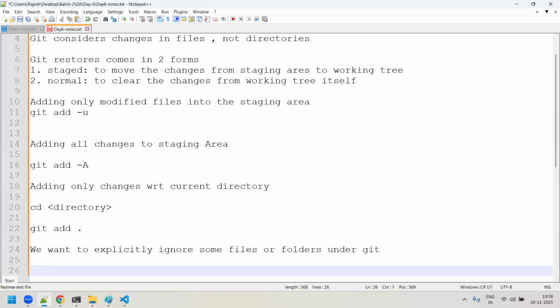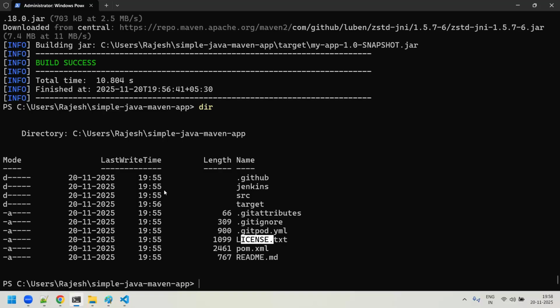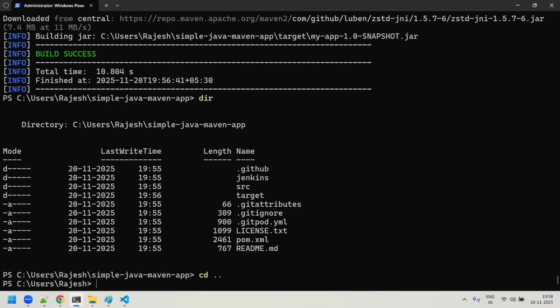For that, I'll do one thing. I'll come out from this. Let me go to the Git folder. I'll create one more new directory. mkdir, I'll say git underscore practice. I created a new folder like this, git underscore practice.